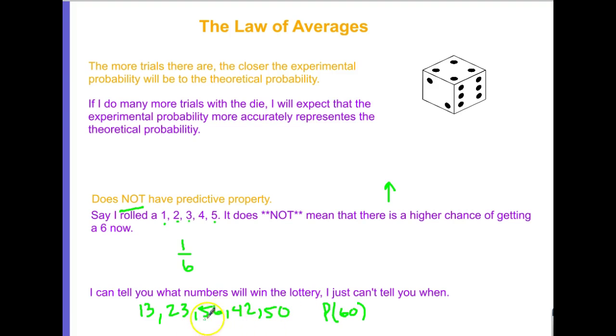If I do infinity trials, if I keep doing trial after trial after trial, eventually I'll get this number, right? Because the probability is 1 in about 350 million that any specific set of numbers will come up in the Powerball. So I don't know when this will happen, but I know it will happen eventually, is basically what we're saying with the law of averages. Eventually, it's going to turn out like that. All right.